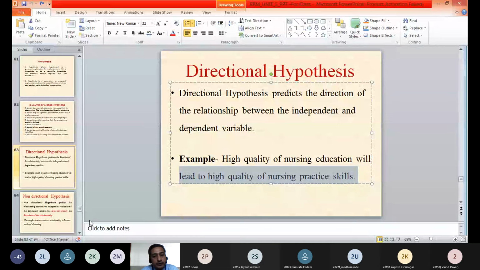If we have high quality of nursing education, that will lead to high quality of nursing practice skills. So there is a direct relationship. The direction of relationship is being shown in this example, and therefore this hypothesis can be called a directional hypothesis.